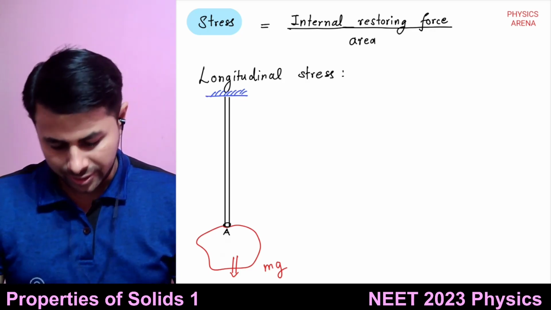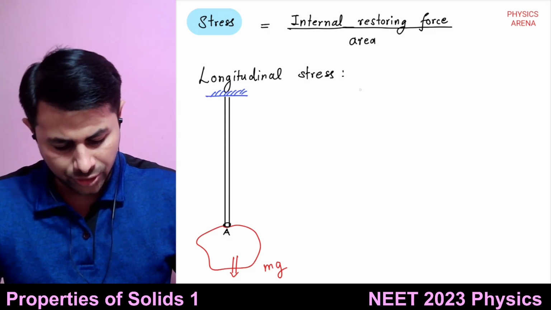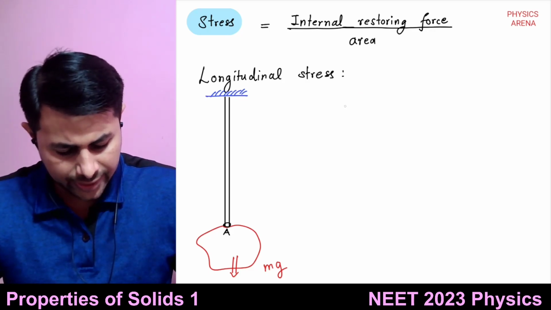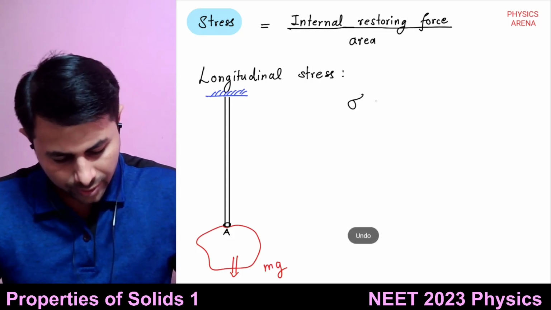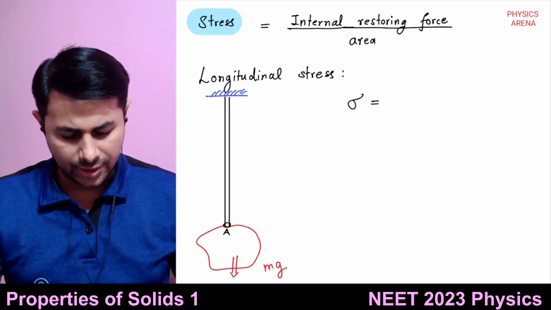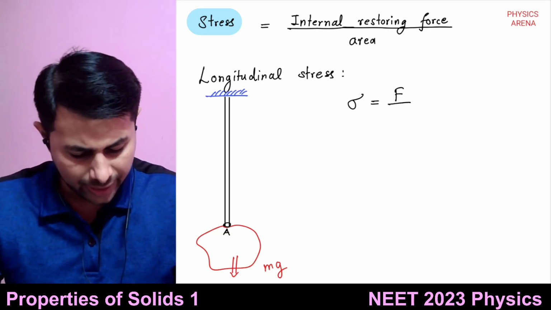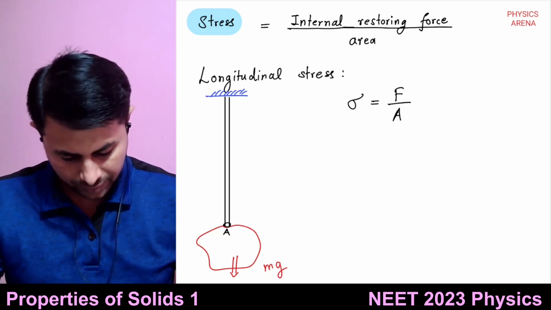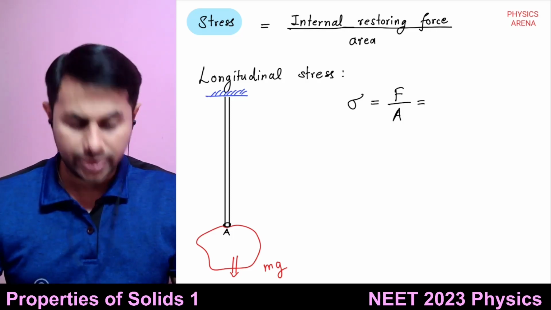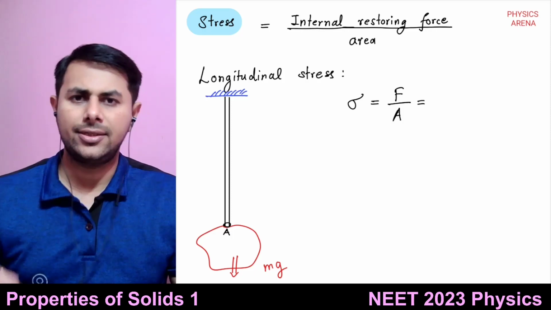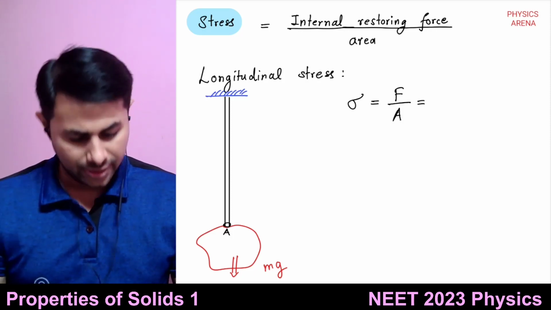Simple definition, right? So how much is longitudinal stress? Stress is denoted by the letter sigma, and it is equal to the internal restoring force F divided by area A. And as I said, the internal restoring force is just equal to the externally applied force, as the body is elastic.